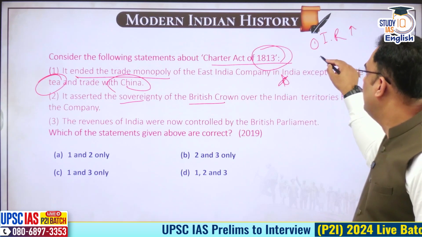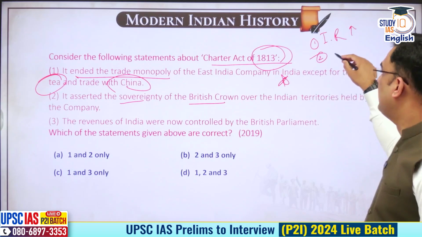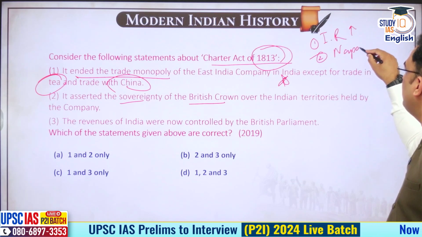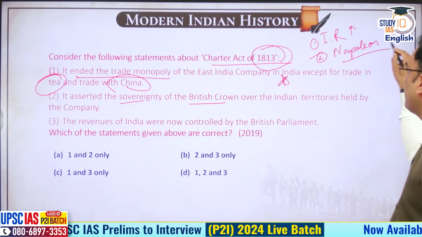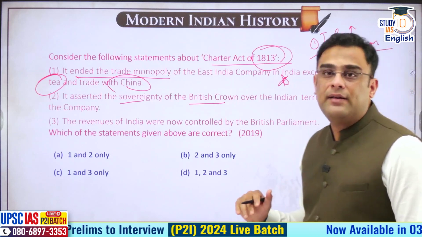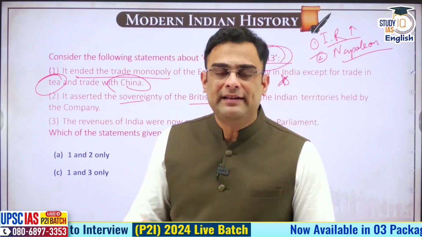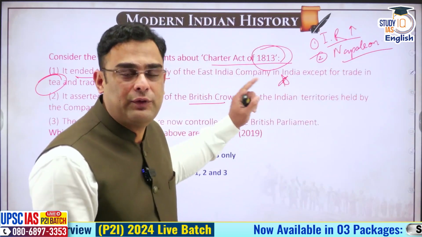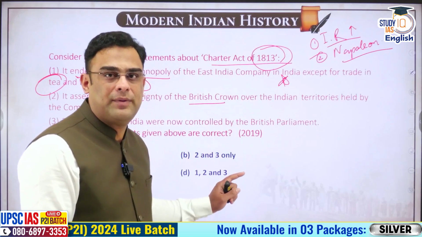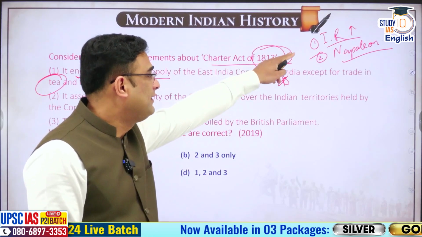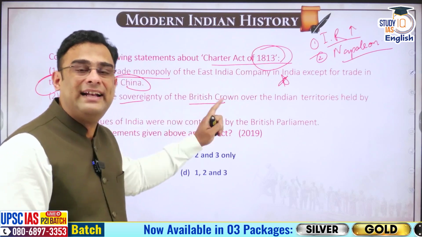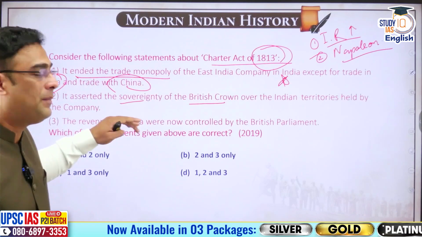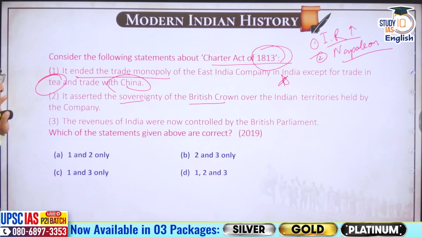Second thing is the rise of Napoleon, who is challenging the Britishers. Napoleon had implemented the continental system, which prevented the Britishers from trading with the rest of Europe. And therefore, for these two reasons, there was tremendous pressure to end the monopoly of the East India Company, which the Charter Act of 1813 did.